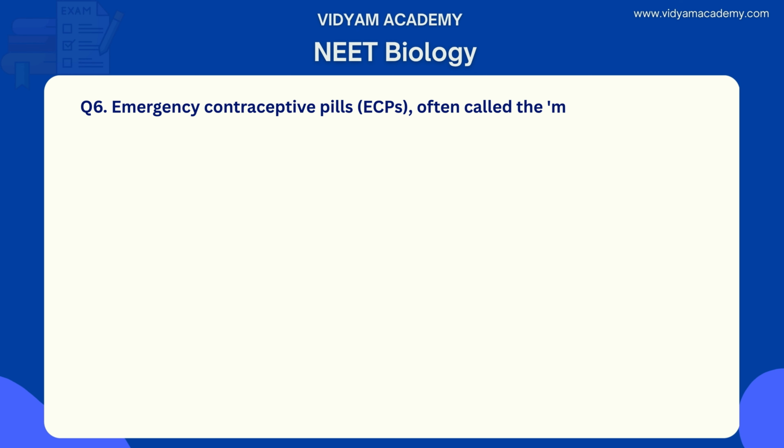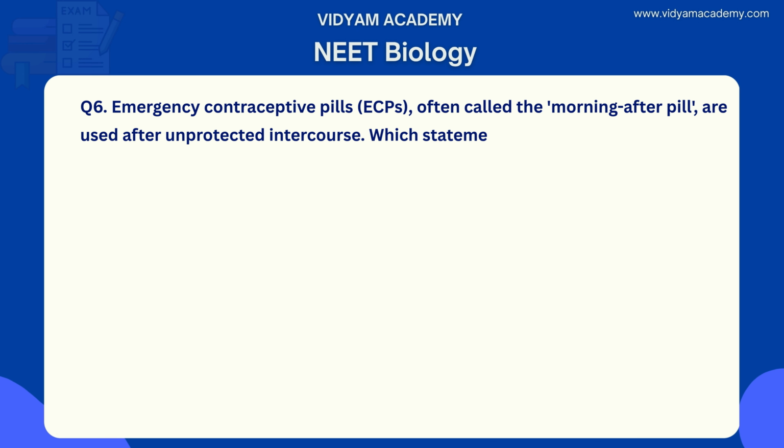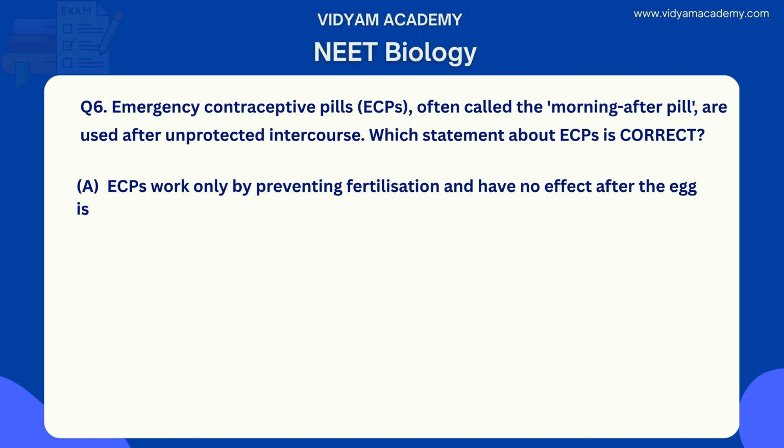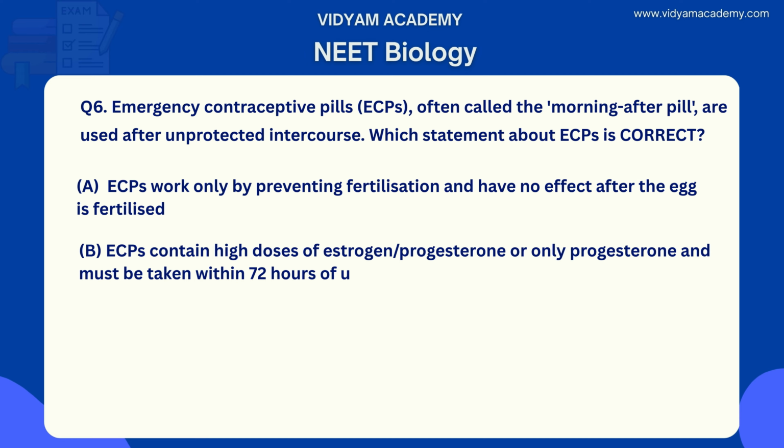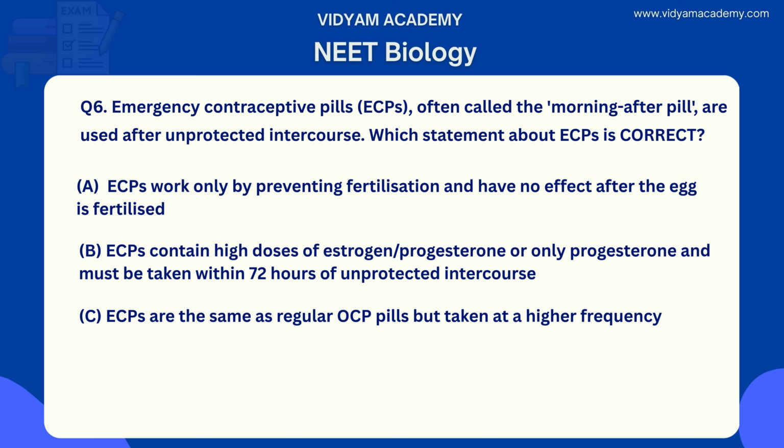Emergency contraceptive pills, ECPs, often called the morning after pill, are used after unprotected intercourse. Which statement about ECPs is correct? Option A, ECPs work only by preventing fertilization and have no effect after the egg is fertilized. Option B, ECPs contain high doses of estrogen and progesterone, or only progesterone, and must be taken within 72 hours of unprotected intercourse. Option C, ECPs are the same as regular OCP pills but taken at a higher frequency.